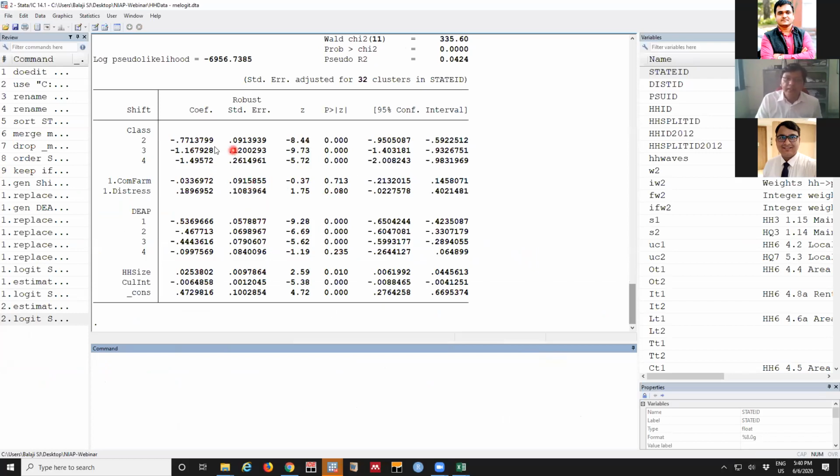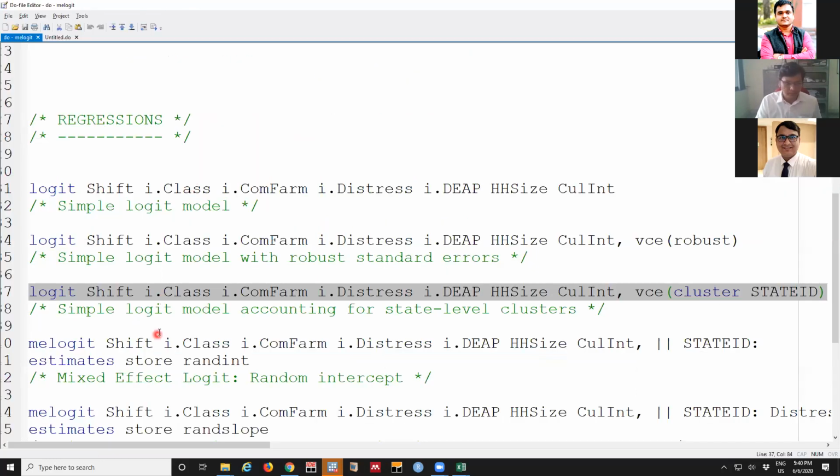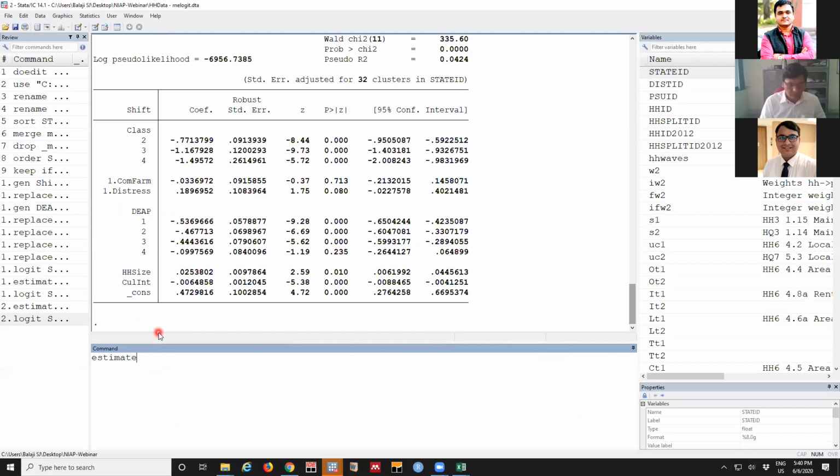In every method, the coefficient will remain the same. When you are practicing, you will see only the standard error and the p-value will be changing. This coefficient will not change. C for cluster.